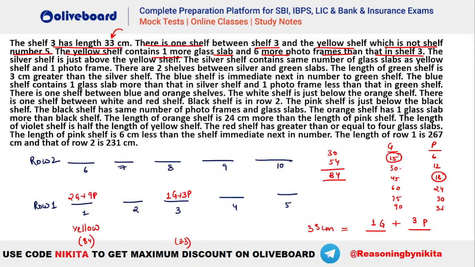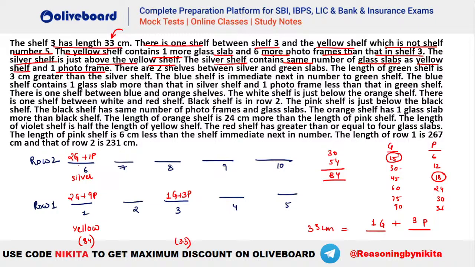84 centimeter. After that, look, the silver shelf is just above the yellow shelf. So you can see silver will be this one. Okay, no issues. Silver is just above yellow. The silver shelf contains the same number of glass slabs as the yellow shelf and one photo frame. So it has one photo frame here and the same number of glass slabs as that in yellow shelf. So you can see yellow shelf has two glass slabs. That means silver shelf should also have two glass slabs here.